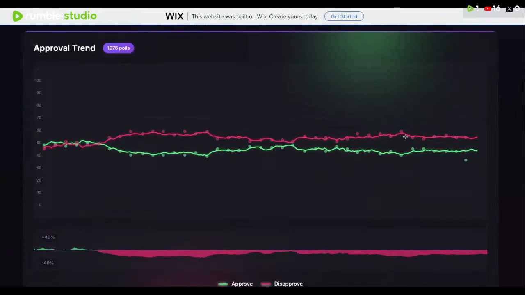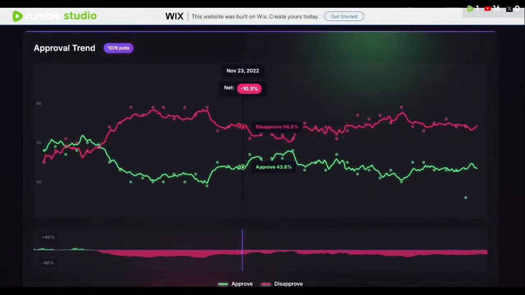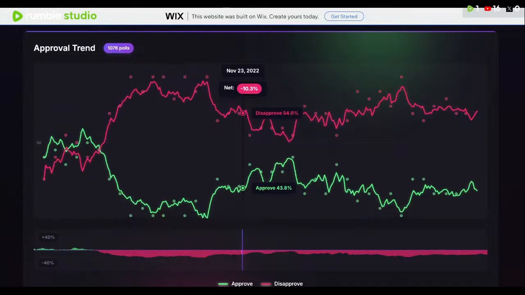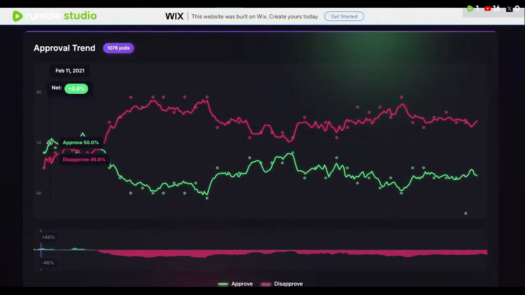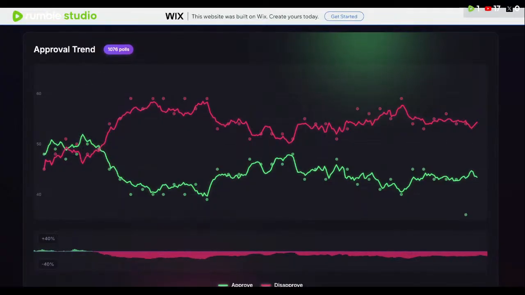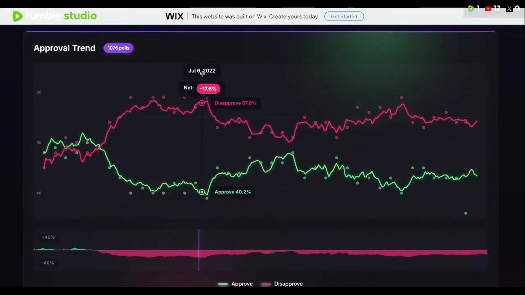But a lot of it is just accurate pollsters from before. And what you'll actually see is that Biden's favorable rating was, give or take, net positive at one point. In the beginning of 2021, he was at about 50%, slightly above 50% net favorable, but he was never at 60 to 40 disapprove, like some people tried claiming. There were a lot of people that said he was doing a lot better in his favorable rating, and I really don't see that being the case.